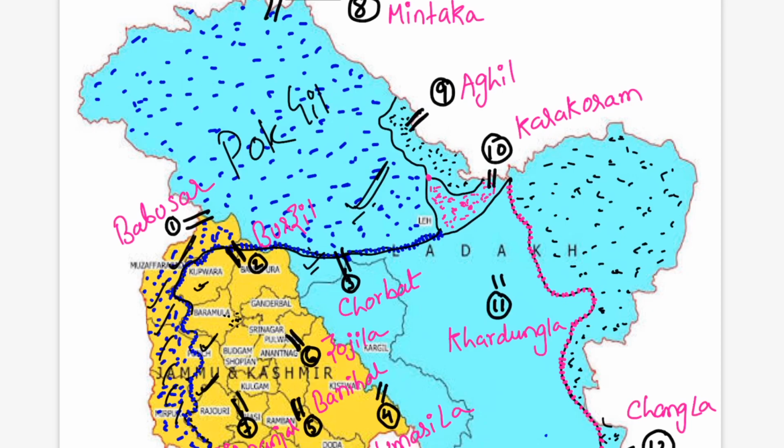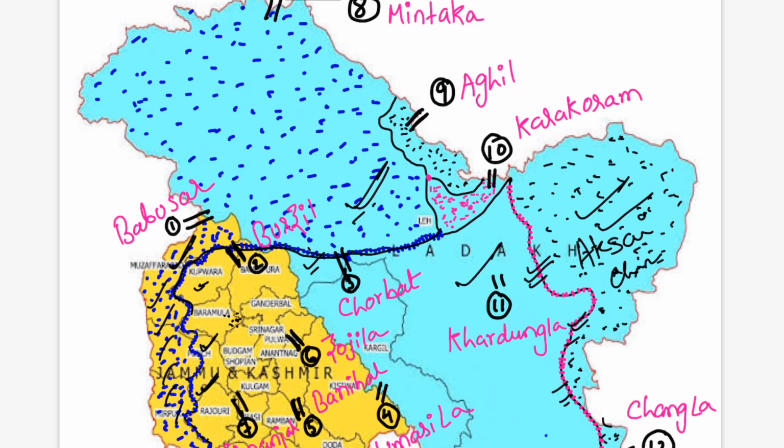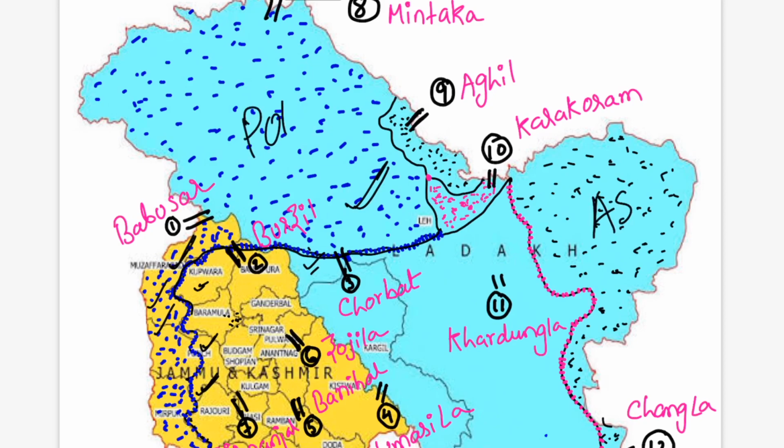And in the map, if you are able to see this pink dotted line, this is the LAC, the line of actual control, because the north of this part is Aksai Chin, which is actually occupied by China. The south of this line belongs to India. The north of the pink line and the north of that blue dotted line does not belong to India. So this part is Aksai Chin, and this part is your POK.